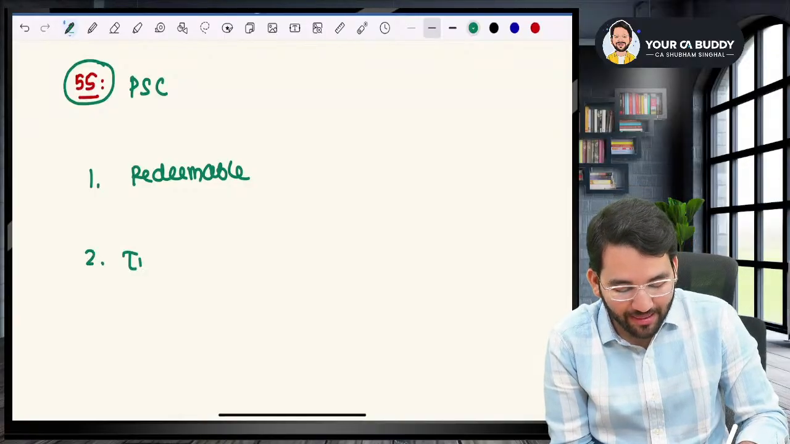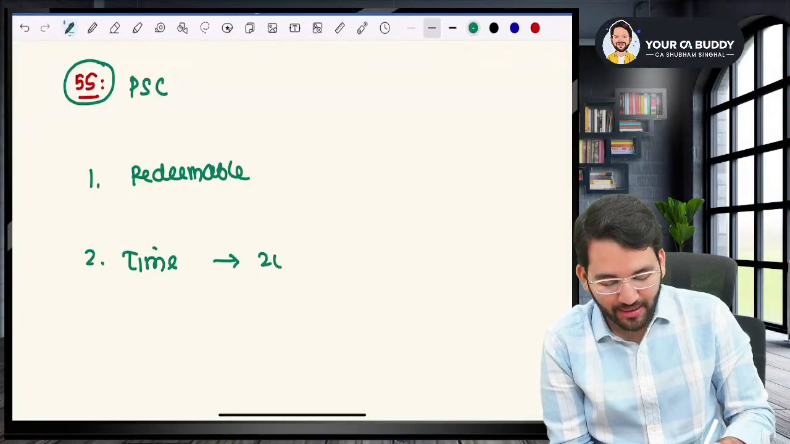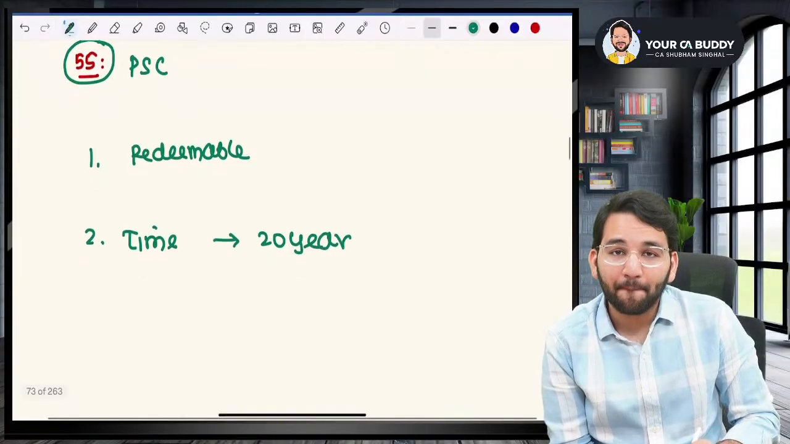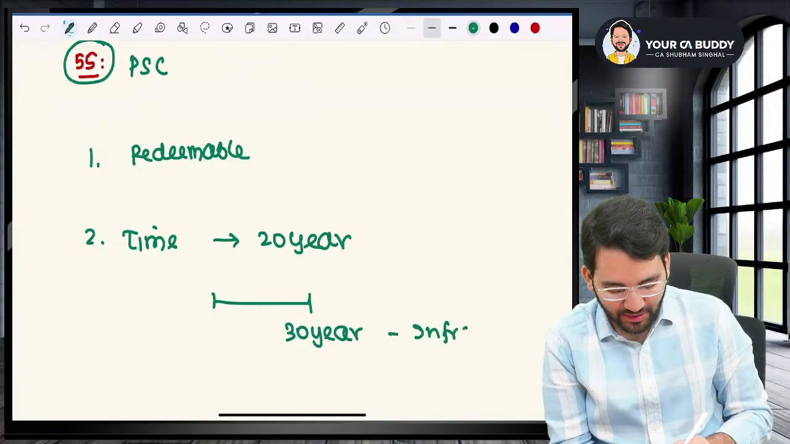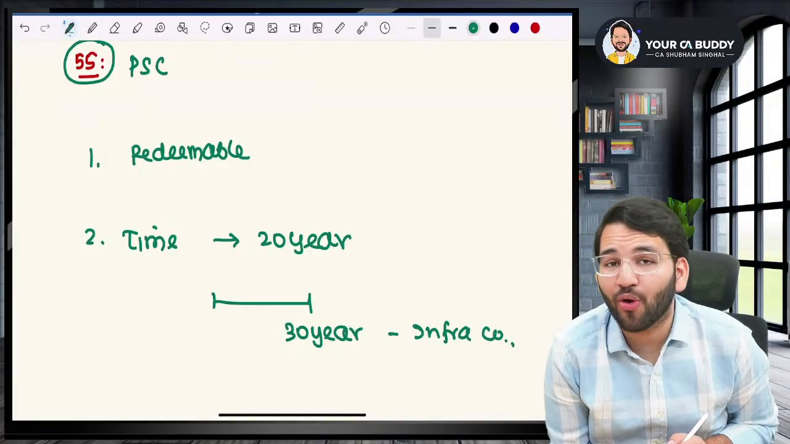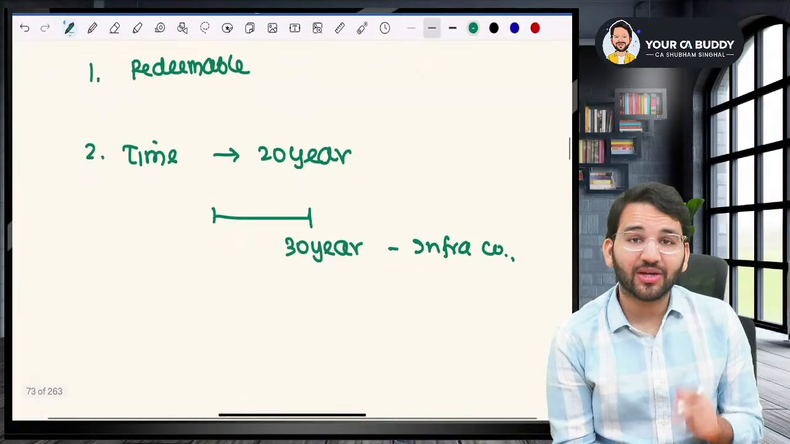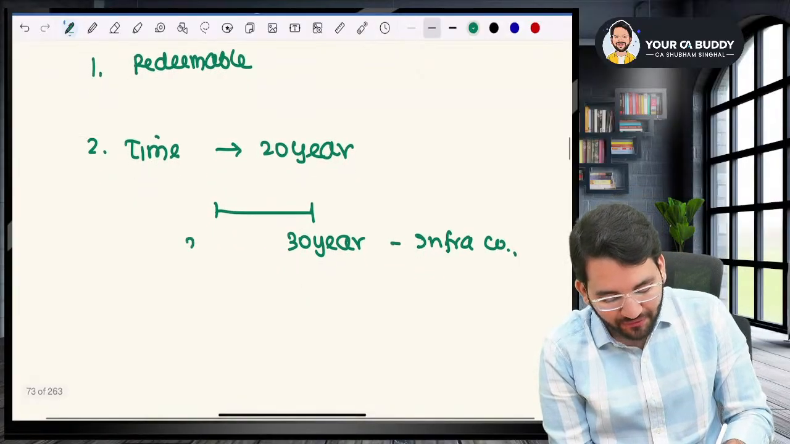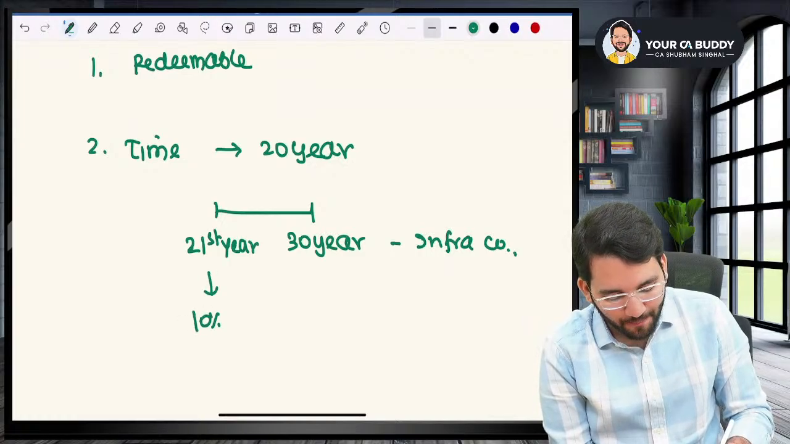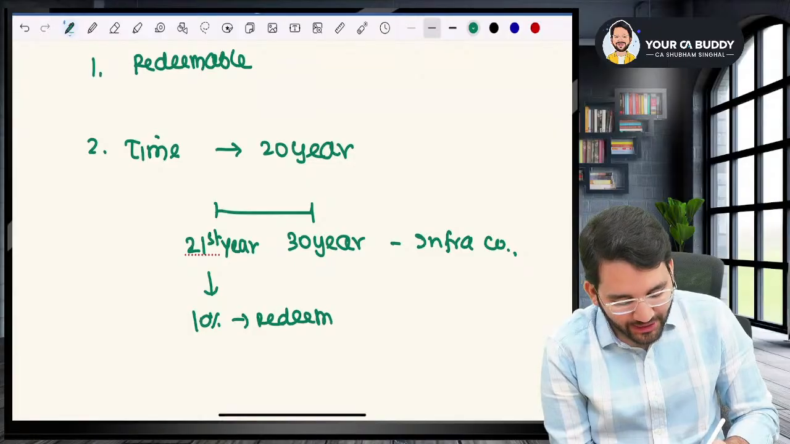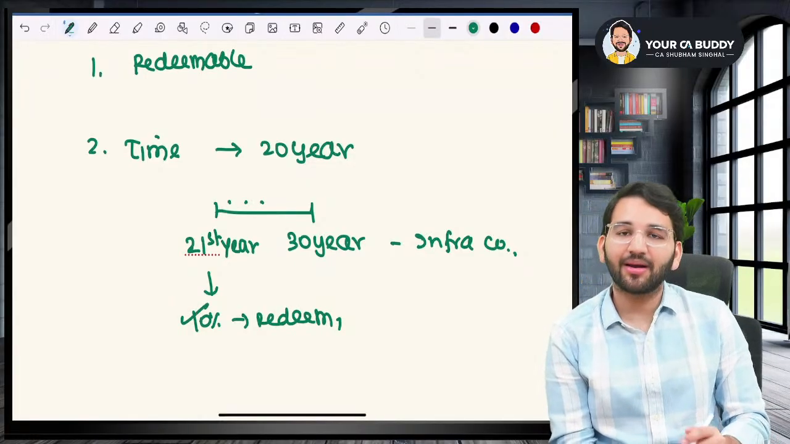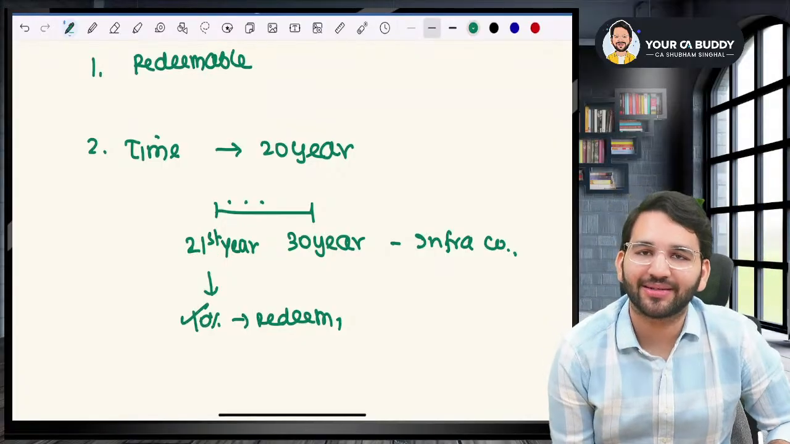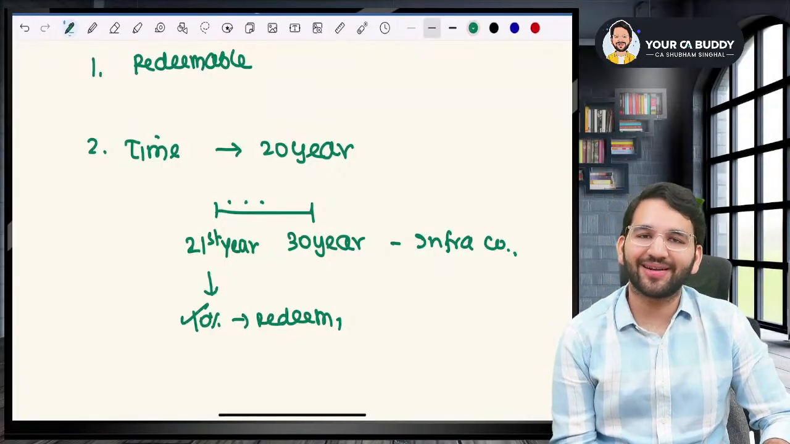Sir, what is the time limit within which you have to redeem? It can be redeemed within 20 years also. But in some cases, it can go up to 30 years. Which cases, sir? In infrastructure companies, it can go up to 30 years also. But for infrastructure companies, there is one condition that after the end of 20 years, from the 21st year, they will have to keep 10% option for redemption. Each year, they will have to keep 10% of the preference shares for redemption, 21st year, 22nd year. Like that, they can redeem up to 30 years. But only for infrastructure companies, we have given 30 years, sir.